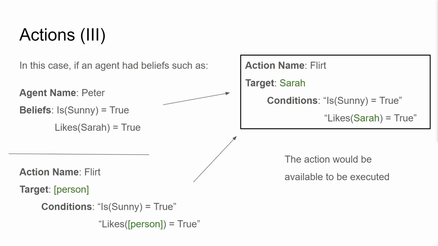So, for example, if an agent named Peter has 2 different beliefs, is sunny equals true and likes Sarah equals true, and then we have the same action that we defined before, then when these conditions are evaluated against the knowledge base of Peter, the variable person would become Sarah, and the outcome is that action flirt could be executed towards the target Sarah.